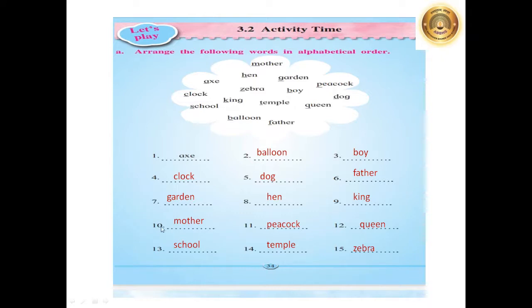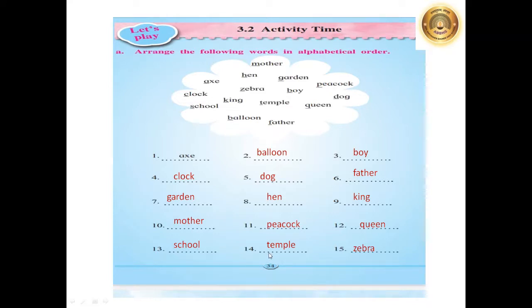In this manner, we have arranged all other words like here on the number of 10, it comes mother, M-O-T-H-E-R, mother. Then it will come L-M-N-O-P. So from the starting of the P is peacock, P-E-A-C-O-C-K. After P, it comes Q in the alphabets. And we have word queen, which we have written here. Q-R-S is the line of alphabets. We don't have word with R, so we have kept here the starting with S, that is school.